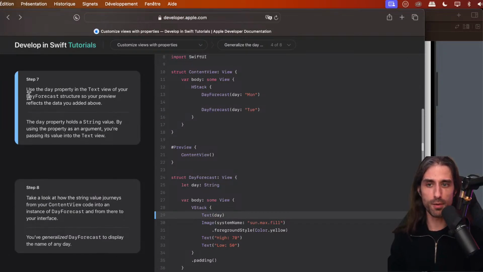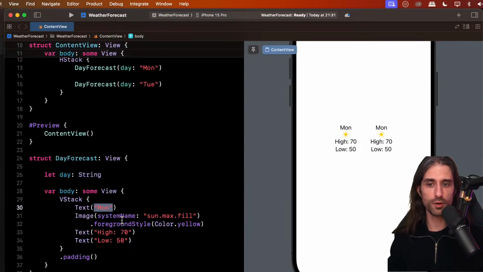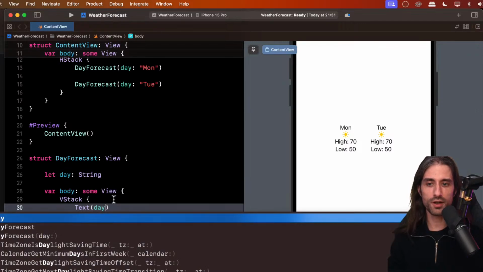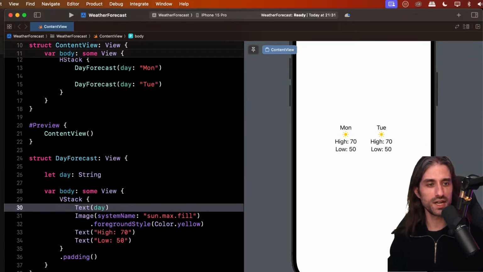So now we use the day property in the text view of the day forecast structure, so the preview reflects the data we added above. So we no longer pass this hard-coded value, but rather we pass the content of the property day. And now you can see the change is being reflected on the screen, and so we've achieved our first example of factoring code out and being able to reuse the factored code, but with slight differences that we control through the arguments that we pass each time that we create an instance of our struct day forecast.